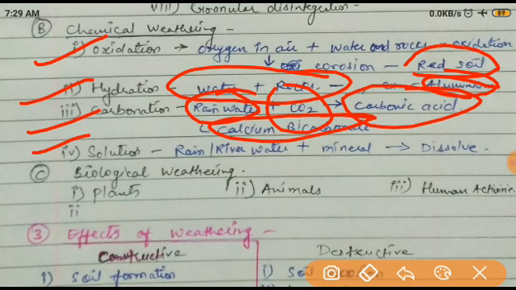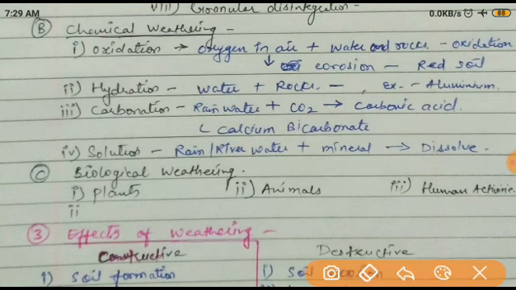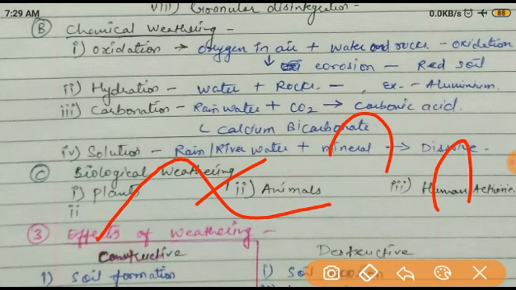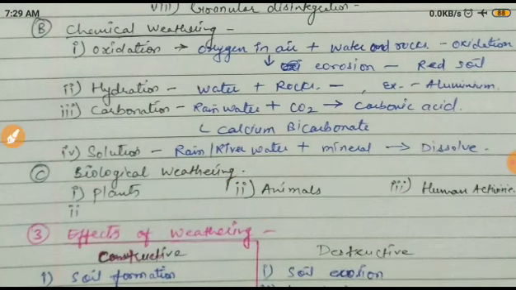And the last one is solution. It means when it mixes with some things, then definitely it forms a solution. Just like rainwater or river water mixing with minerals. Now what are we mixing with the minerals? Because some rocks are rock salts. Okay, because it is a composition of salt, and it dissolves very easily. So you can see there are some rocks near the ocean, or the bank of the ocean or the seas. You can see that they start dissolving and structures like that are formed. Because the salt composition is high, it dissolves, and the remaining rocky part is left. So this is the solution.